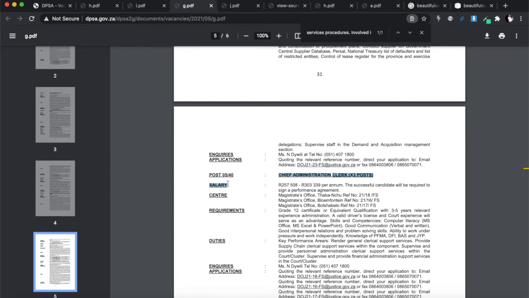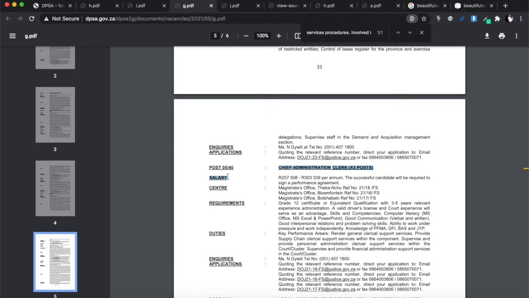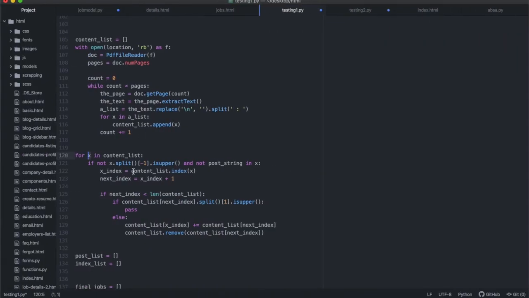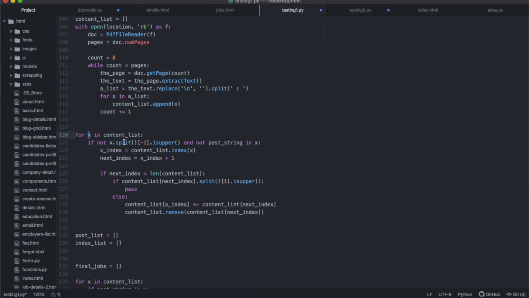But we know that although this is the last word in this array, it is the title of the next one. Because of the way this document is structured, the last word in every array is going to be an uppercase letter, because that's going to be the title of the next one. You understand? So I'm going to go through my file and make sure that each and every single element is checked. What this does is, if you split this string, and splitting by -1 is going from the back, -1 is going to be the last word in that string.